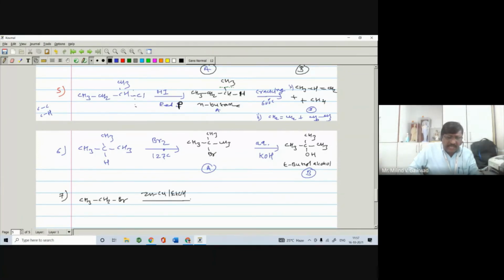Et means ethyl. You are getting compound A, and when this reacts with water, HOH, you are getting compound B. So what is the A and what is the B? Yes, we can tell the answer of A. Ethane. Ethane, very good, ethane.